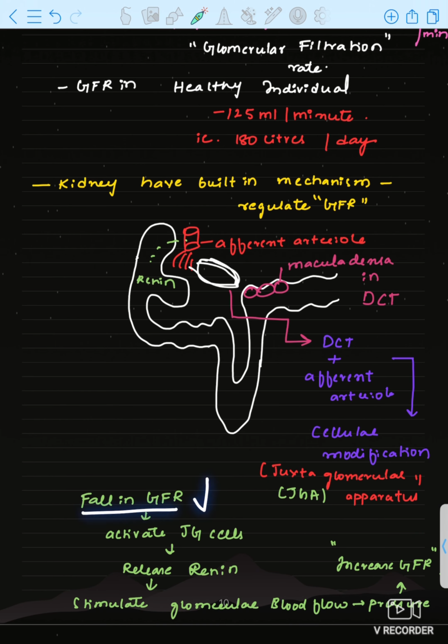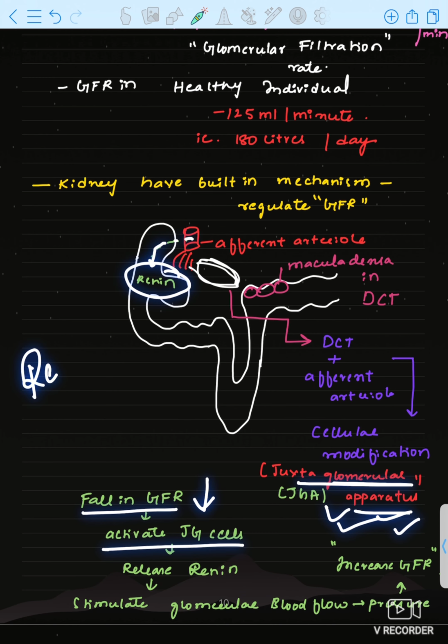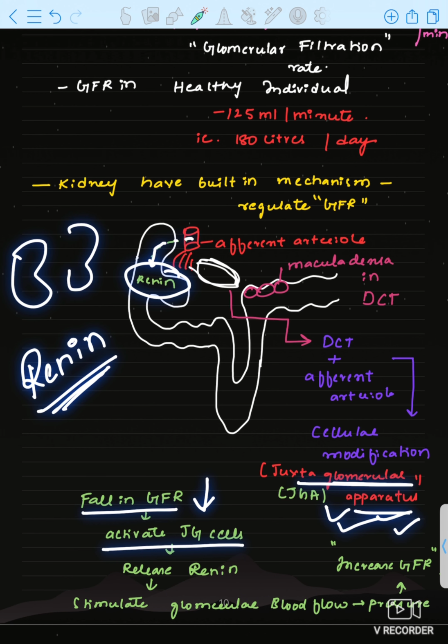So if there is any fall in GFR, what will happen? First, this juxtaglomerular apparatus will activate. JG cells will activate, and these JG cells will release renin. See, RENIN.